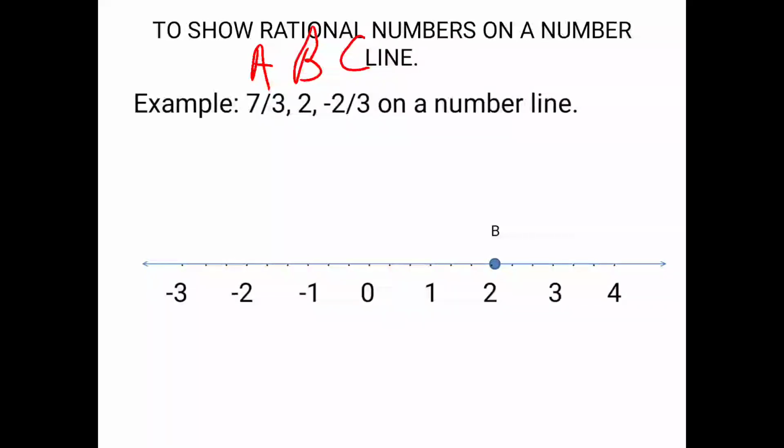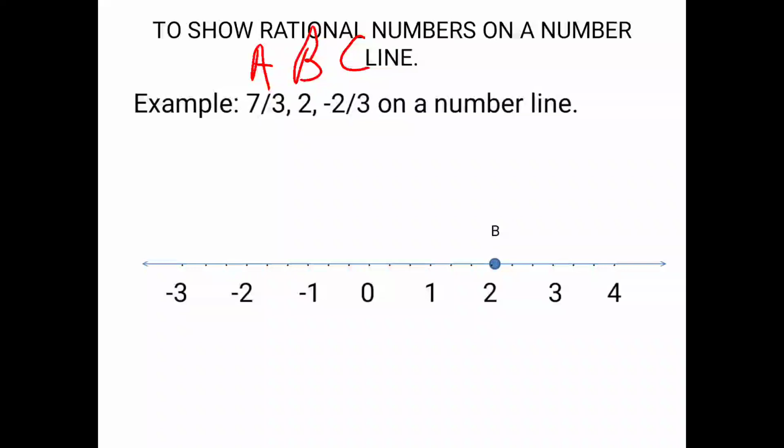Points are never labeled in small letters. Now 2 is this point, which is marked as a big blue dot. The name of this point is B and the coordinate of this point is 2. So I hope it is clear what is the name of the point and what is the coordinate of the point.